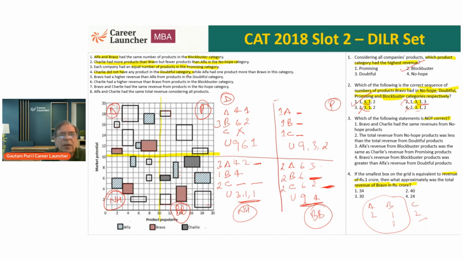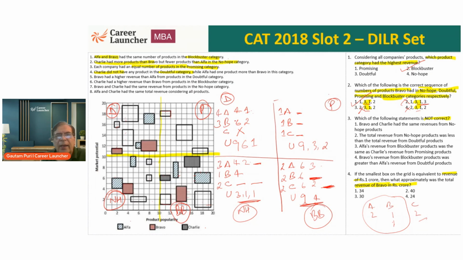While Alpha has 1 product more than Bravo in this category. Alpha has one product more than Bravo. That means these 3 products right now are 2 and 2. How many products? 1, 2, 3, 4, 5, 6, 7. That means it has to be 4 and 3.